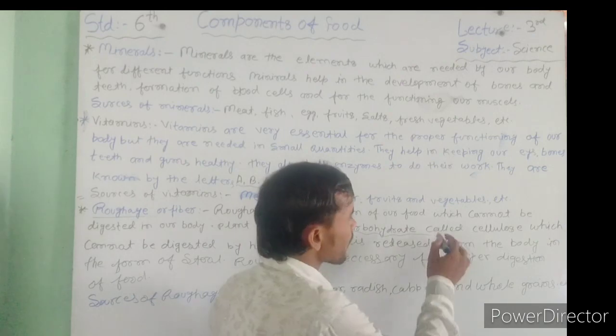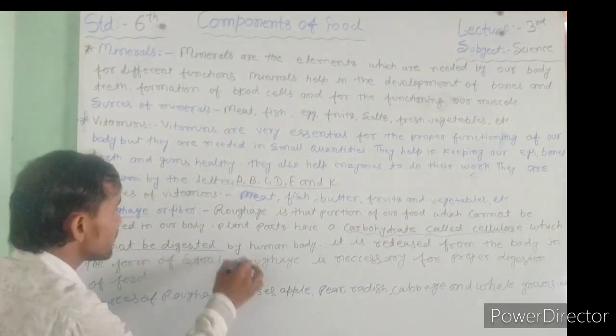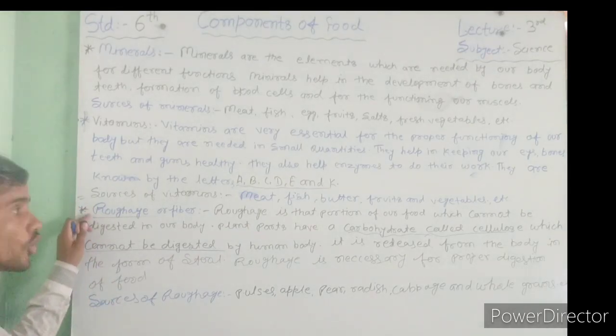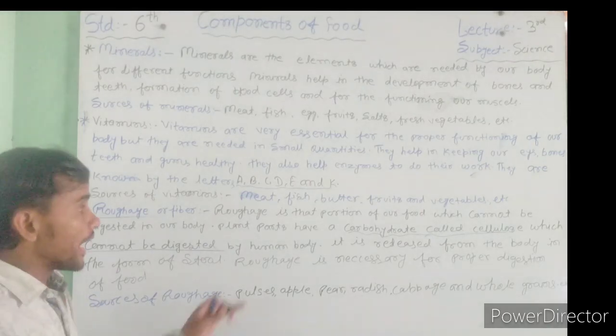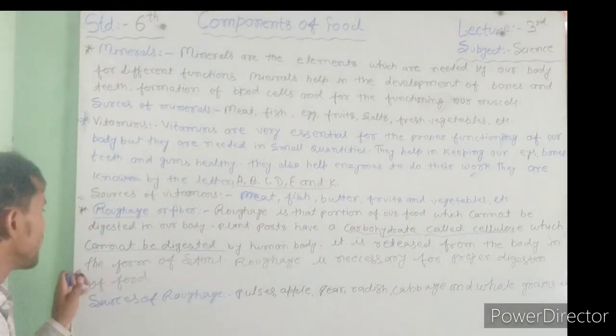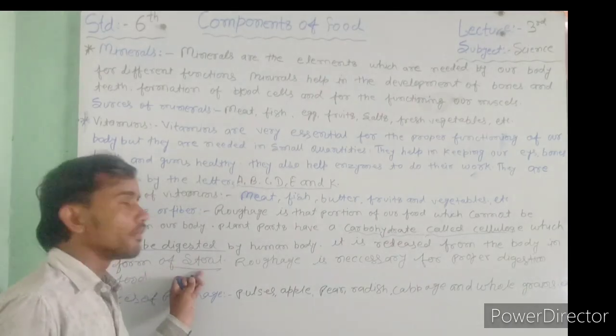Plant parts have a carbohydrate called cellulose, which cannot be digested by the human body. This means roughage is not digested by our body. It is released from the body in the form of stool.